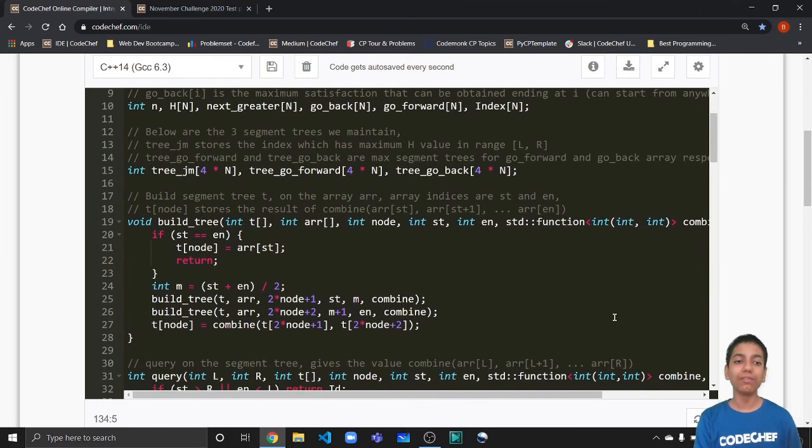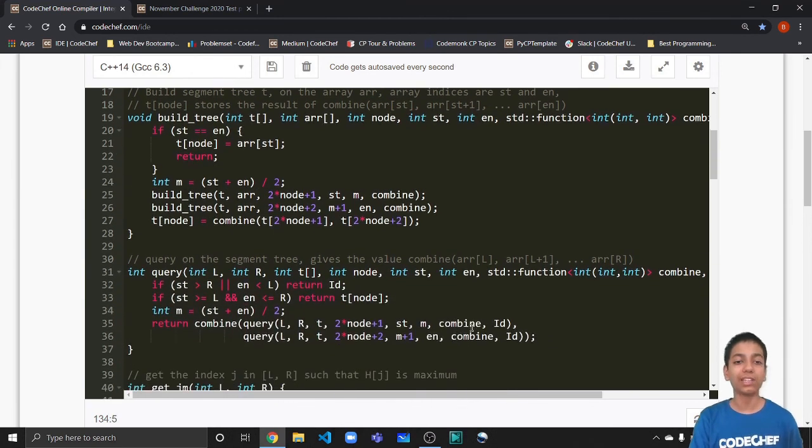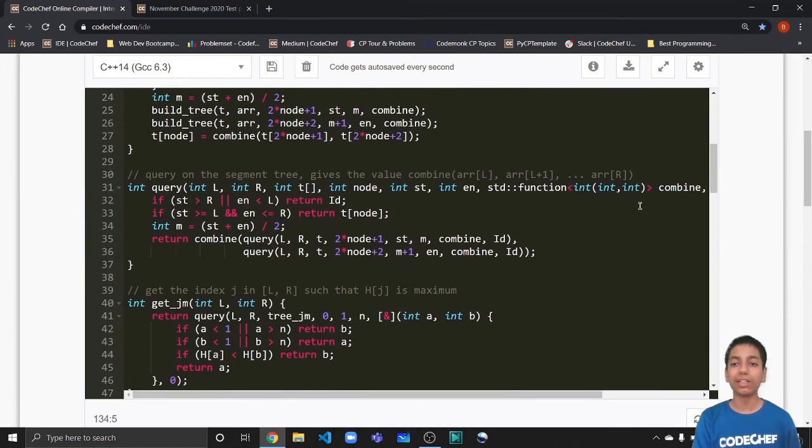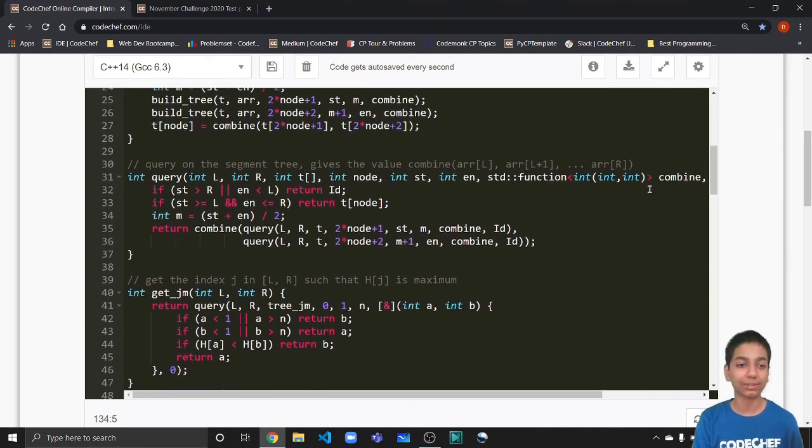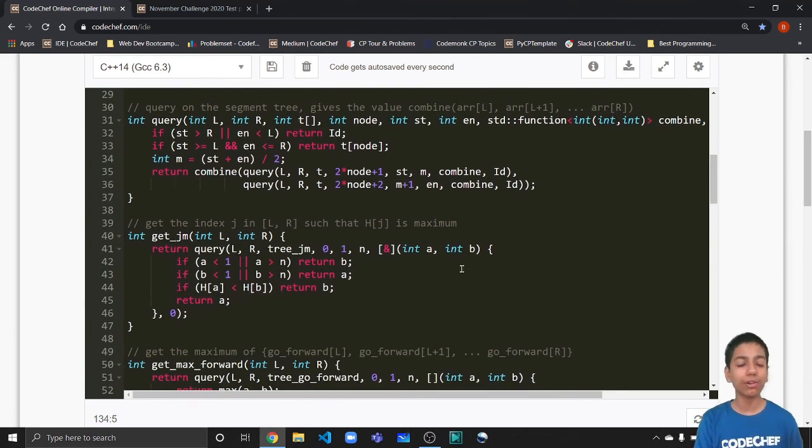Then we are just going to define a common segment tree function that will build this tree, as well as a query function that will return whatever function we pass in. In most cases, it's going to be the max function. Then we also define the function get gm. It is again going to return us gm by making a segment tree query on the heights array.